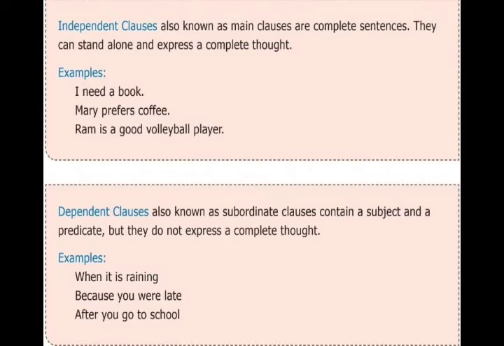Now see the next one. Dependent clauses are also known as subordinate clauses. They contain a subject and a predicate, but they do not express a complete thought. See these examples: when it is raining, because you were late, after you go to school. These three convey incomplete meaning, so these are dependent clauses. Dependent clauses convey incomplete thought or incomplete meaning.